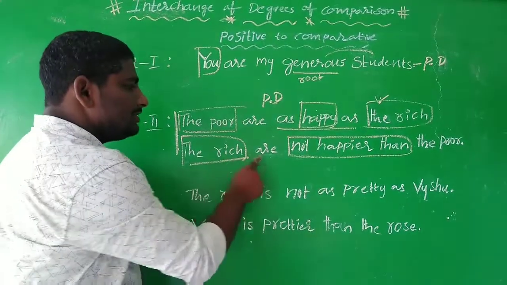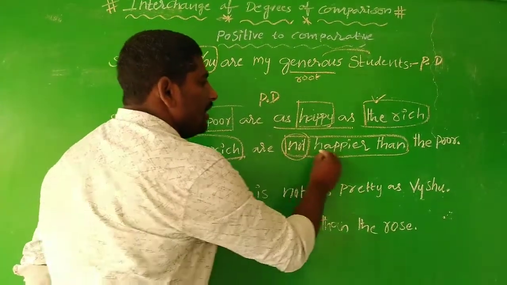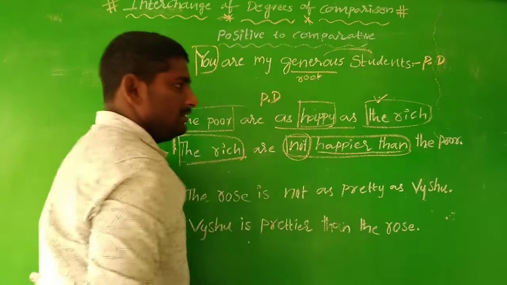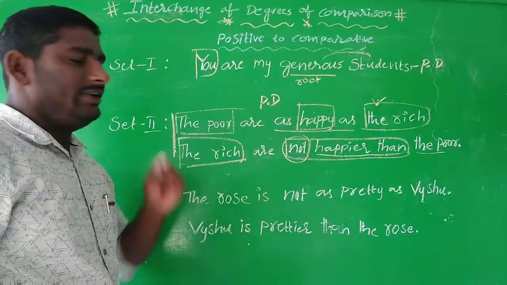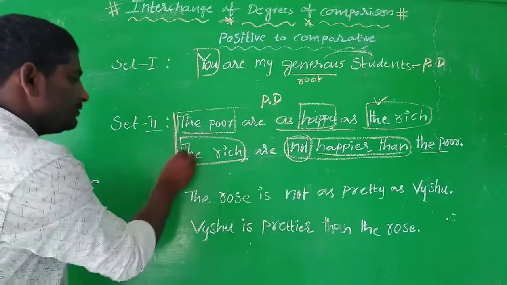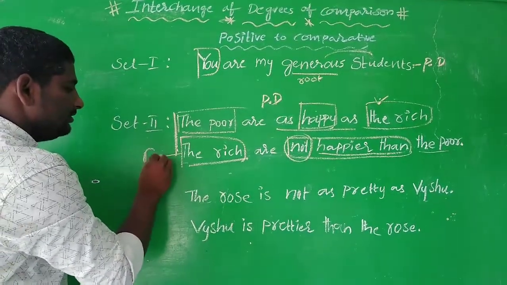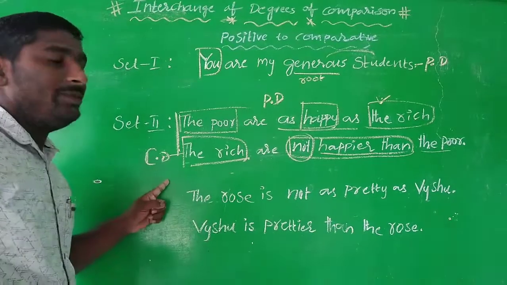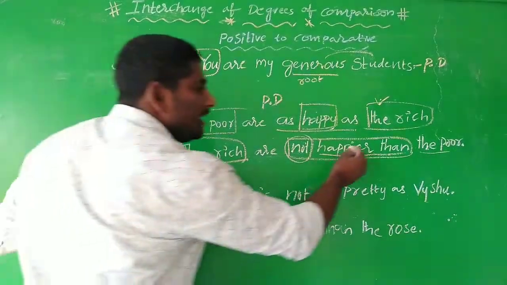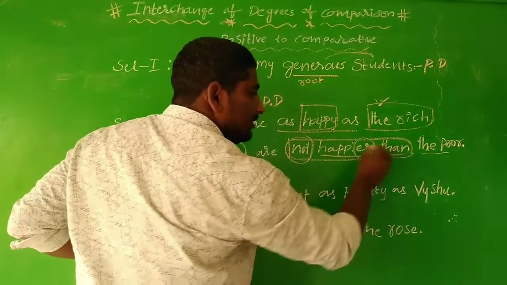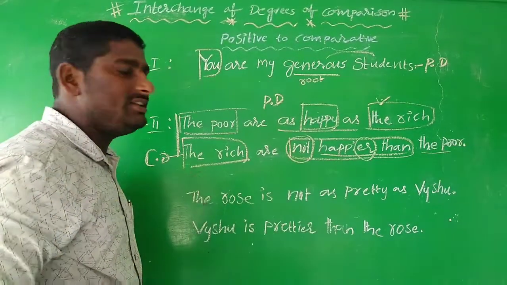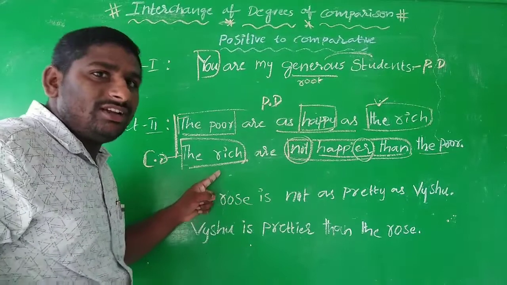So: The rich are not happier than the poor. This is one point you need to remember. How can you know it is comparative degree? As I already told you, we added -er and than. This happier than structure helps you understand that the sentence is expressed in comparative degree.